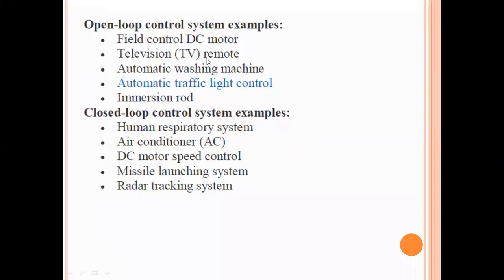And television remote. In the TV remote, what input we will give, that input will be taken by the television.